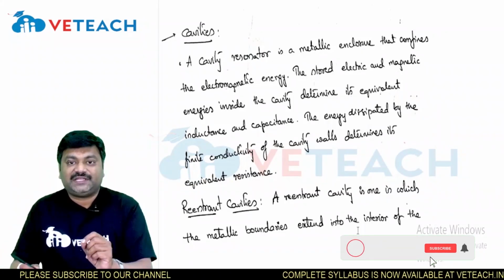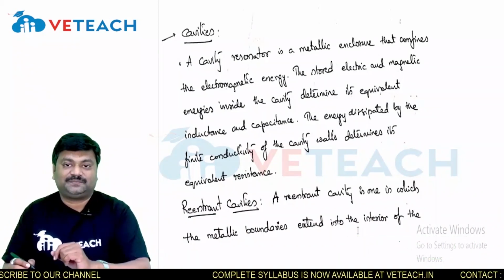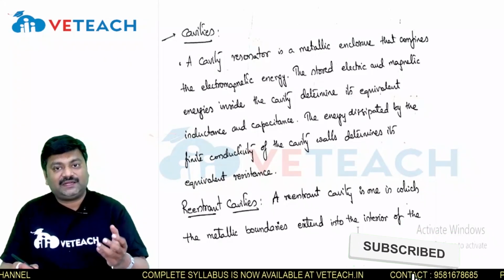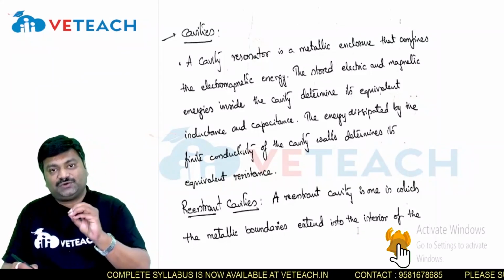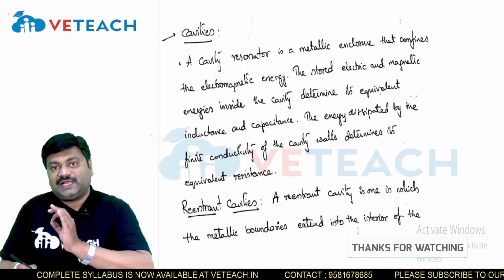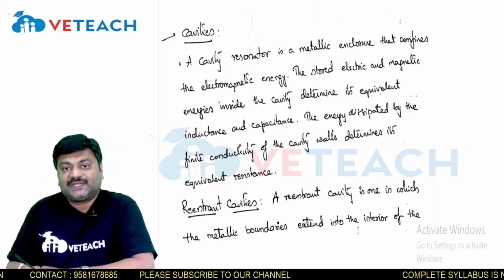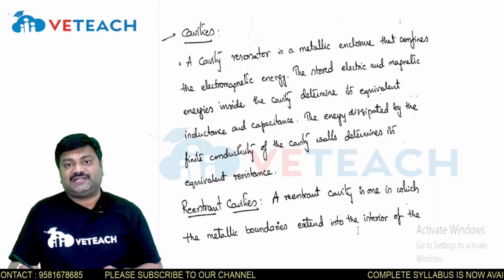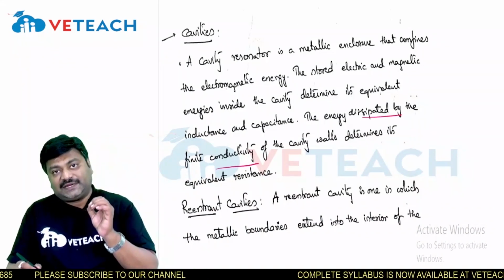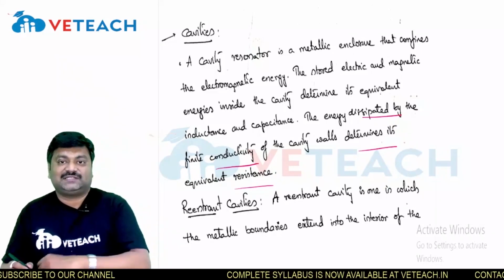In this session, we will be discussing cavities, re-entrant cavities. The term cavity always refers to a closed enclosure, and this enclosure will be a metallic enclosure which is going to confine the entire electromagnetic energy. The stored electrical and magnetic energies inside this cavity will determine its equivalent inductance and capacitance, and the energy dissipated by the finite conductivity of the cavity walls determines its equivalent resistance.